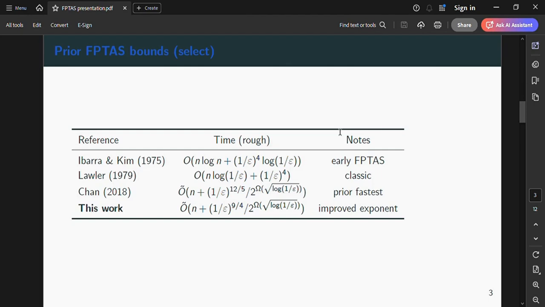This paper improves Chan's exponent from 12 by 5, which is 2.4, to 9 by 4, which is 2.25, still having some subpolynomial factor. That gives us the time of n plus 1 by epsilon to the power 9 by 4 divided by 2 to the power omega times square root of logarithm of 1 by epsilon. That's the improved exponent. So the exponent on 1 by epsilon is reduced. That's a meaningful asymptotic improvement, approaching a conditional lower bound linked to the min-plus convolution problem.